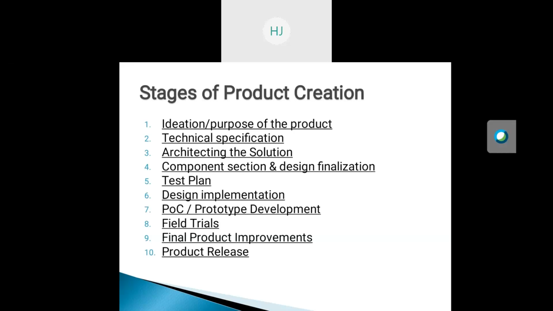The next part is component selection and design finalization. After the architecture design, the next part is component finalization or component selection. Once the architecture is done, engineers need to look at each block in the system, select the components and finalize that design. If a component is not available, we can find a replacement for that component, and as per the new components entered, we can redesign our system and then finalize that system.